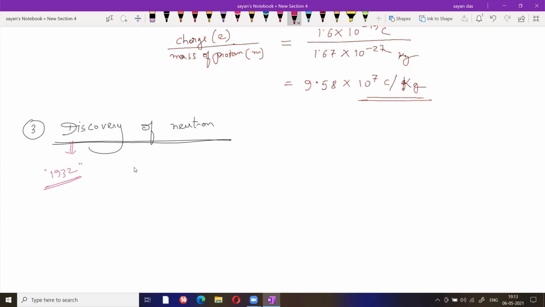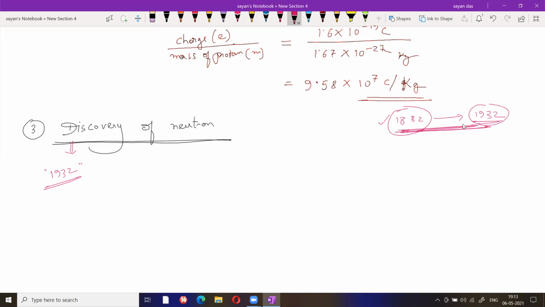Almost 40 years. In this period, all the models, Thomson model, Rutherford model, Bohr's model, quantization theory, were discovered between 1882 and 1932.